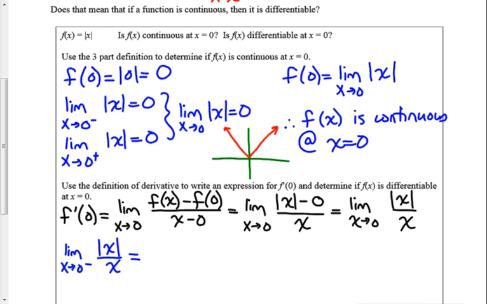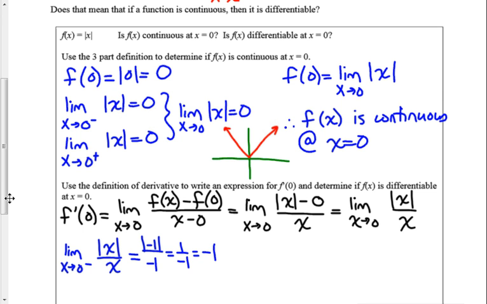When I plug in a -1 on the top, I take the absolute value of it and I get a positive value. And when I plug in a -1 on the denominator, I get a negative value. So if I were to just use -1 to plug in, I would have the absolute value of -1 over -1, which ends up being 1 over -1, which ends up being -1. And that will work for any negative x value.